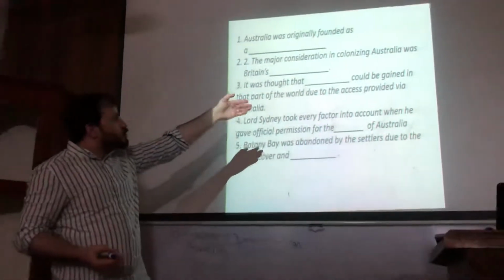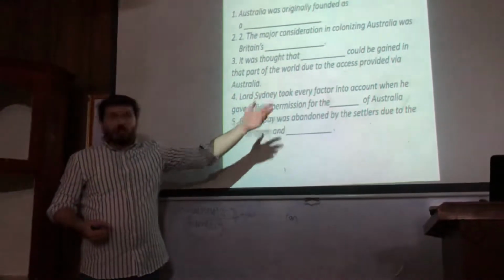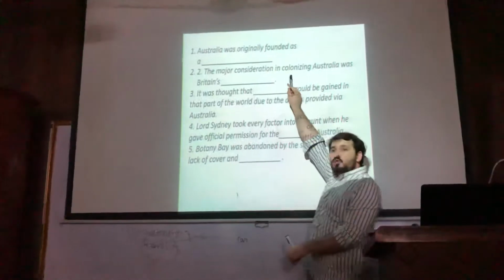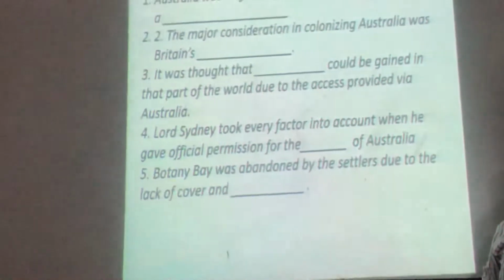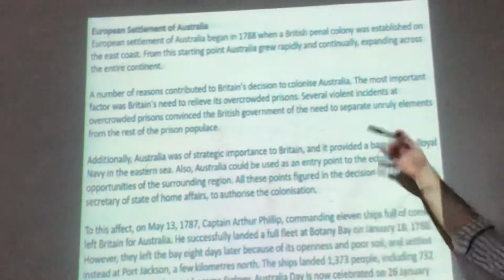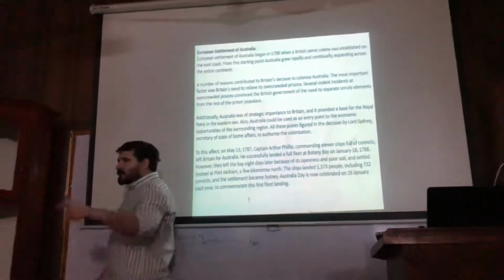So the major consideration in colonizing Australia was Britain's dish. So we want to find out, what was the purpose of colonizing Australia? We will find out the purpose of that. Let's move on to the passage. And now, start reading it. It will be in order, clear? It will come in order. You will keep reading down. Hurry up, you have 1 minute, be quick.